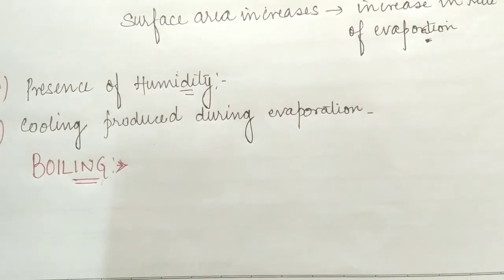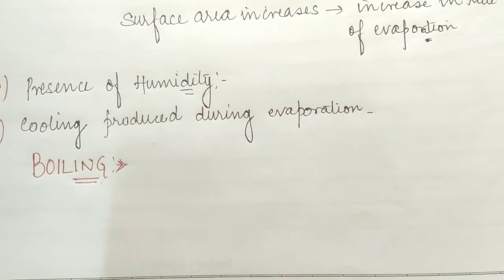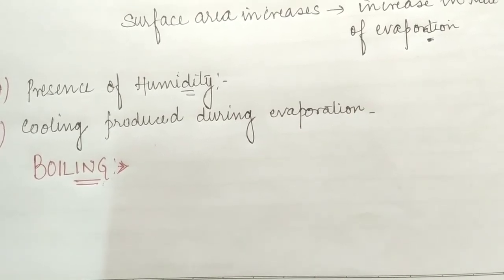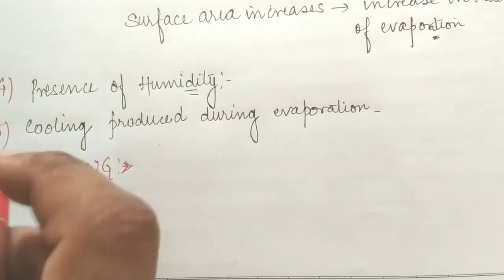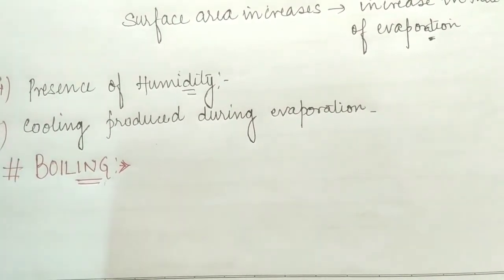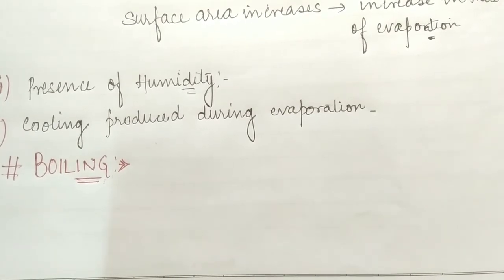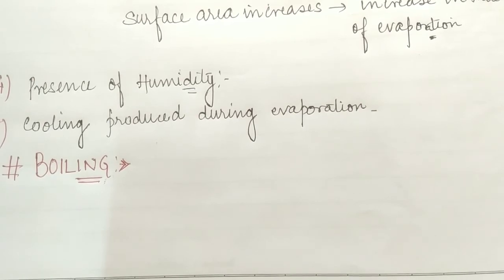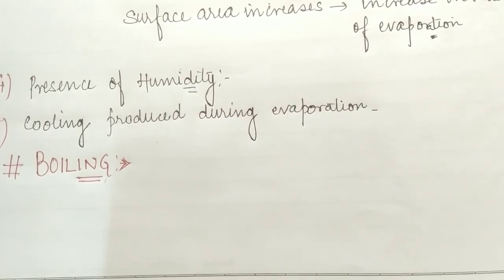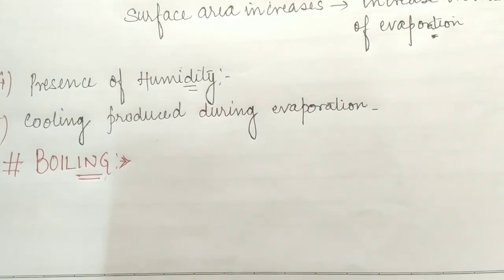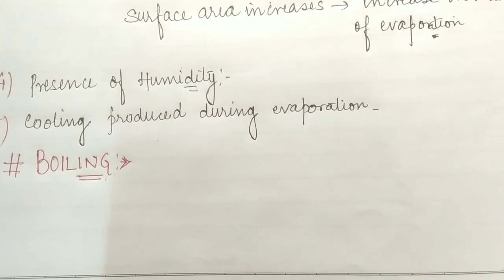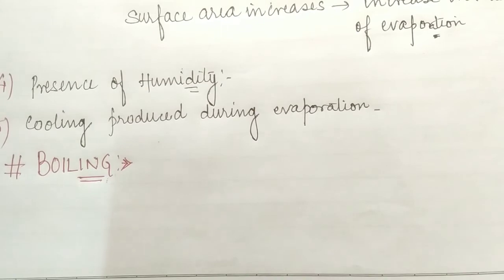Students, we can also discuss the change of liquid into the vapor state with the help of the next method, that is boiling. With boiling, a liquid also changes its state from liquid to gaseous. How can we define the process of boiling? First of all, we give the definition: boiling may be defined as the change of liquid state into the gaseous state on heating at a constant temperature.